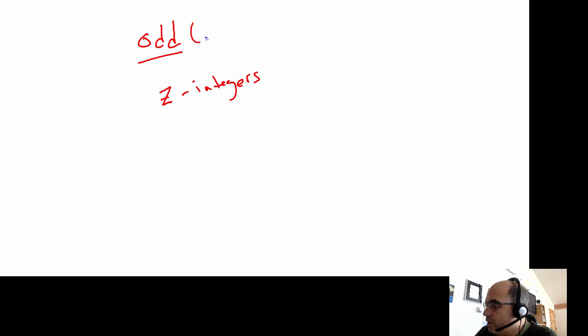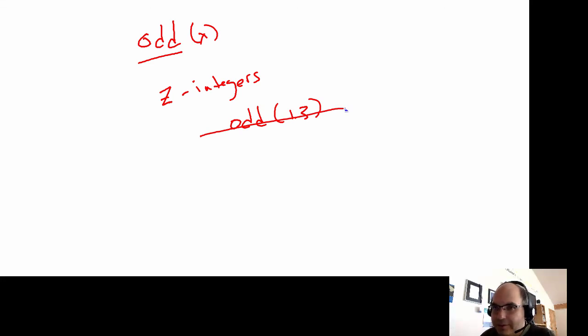So let me give you some examples, okay? Let's say that we're talking about the property of being odd. Now, we're only going to talk about integers. So we do not have to worry about odd of 1.3, because 1.3 is not an integer.